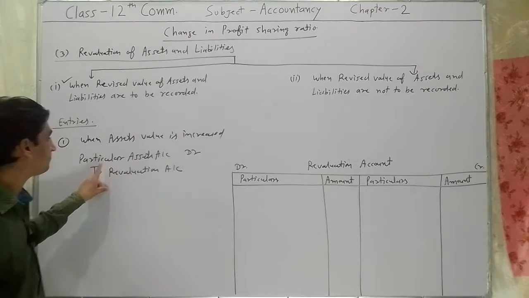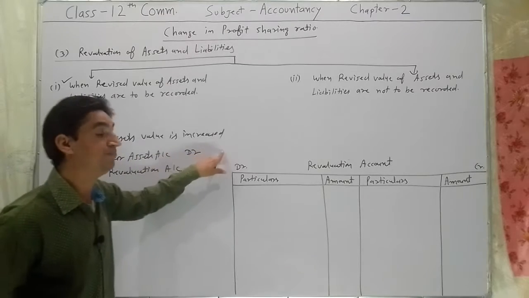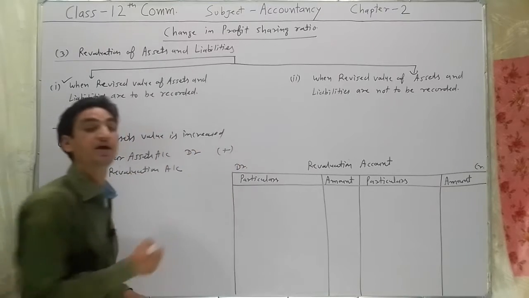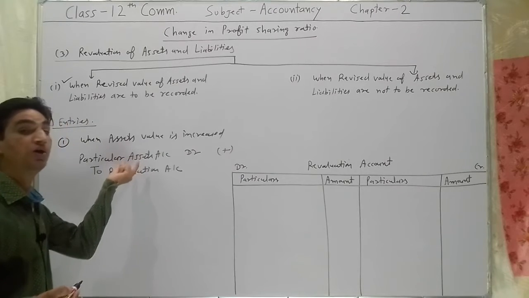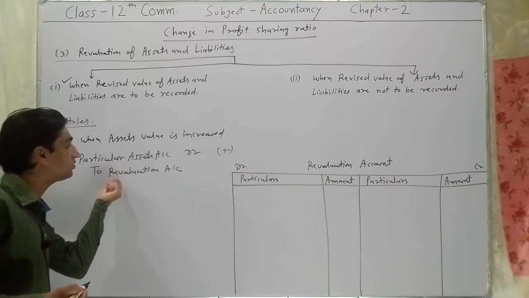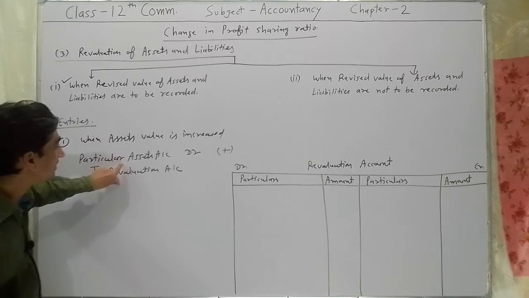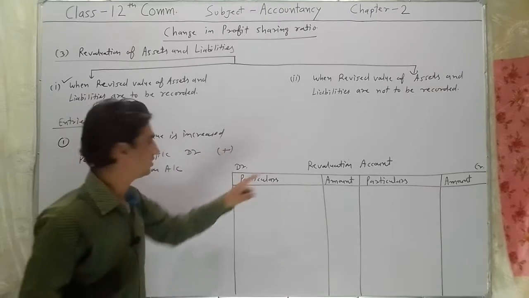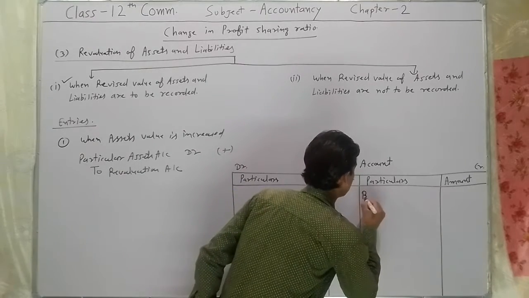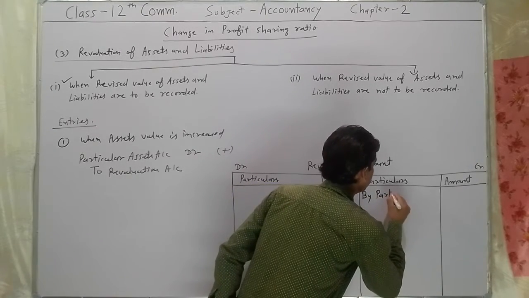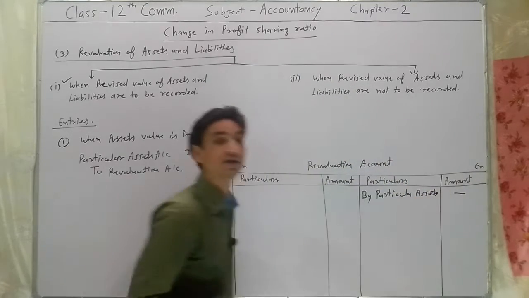So we have debited here the particular asset name. Particular asset account debit by increased value to revaluation account. The profit on increase of assets will be transferred to revaluation account. That will be the first entry. And if we are posting this entry in the accounts, the revaluation account is credited here. So on the credit side of this account, by particular asset, we will write here the increased value.